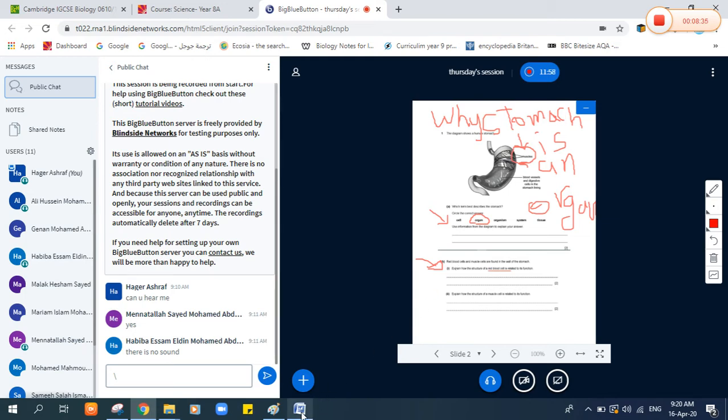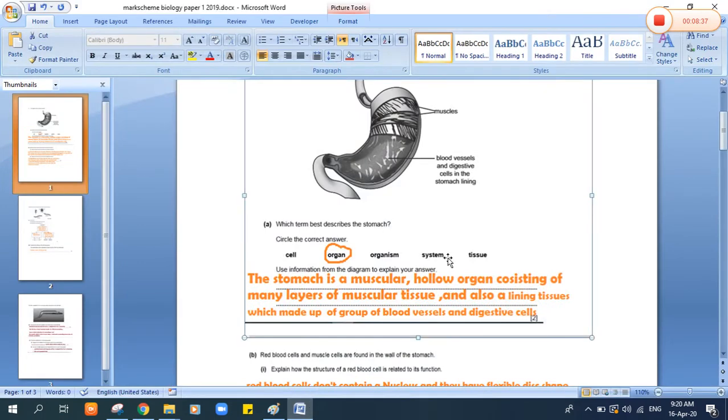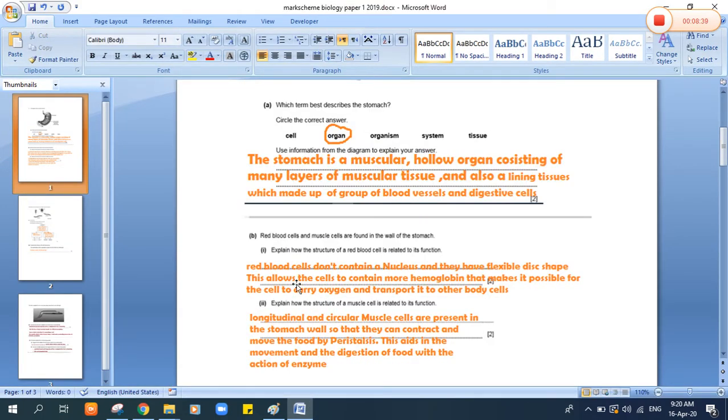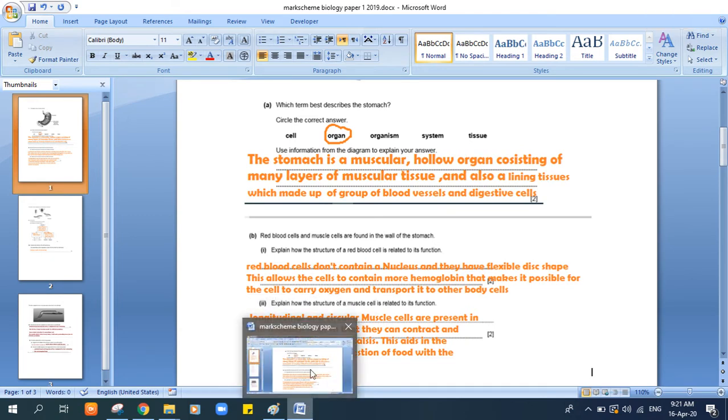So we can say that red blood cells don't have a nucleus and they have a flexible disc shape. This allows the cells to contain more hemoglobin, which makes it possible for the cell to carry oxygen and transport it to other body cells. So is it clear or not?